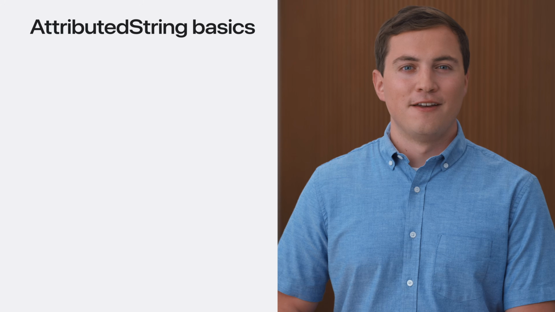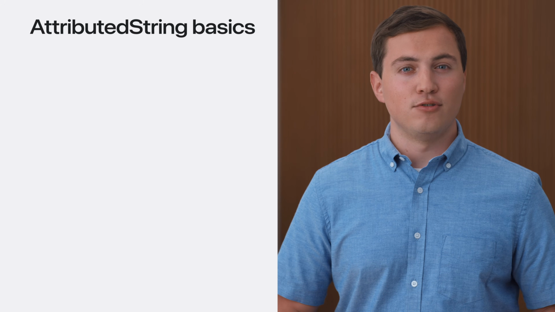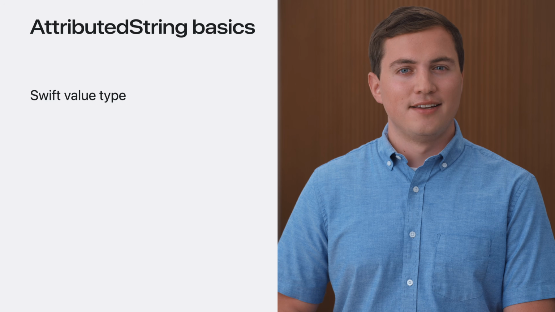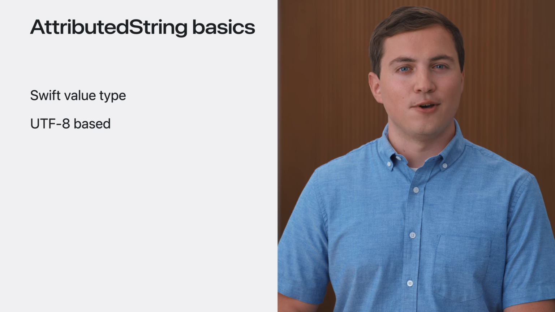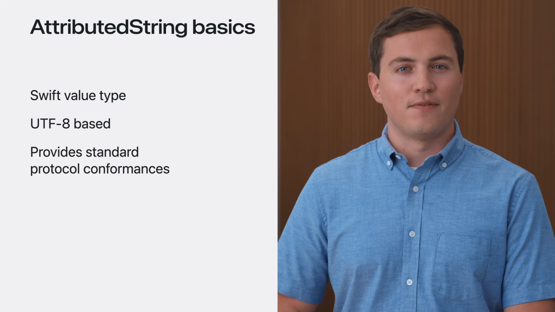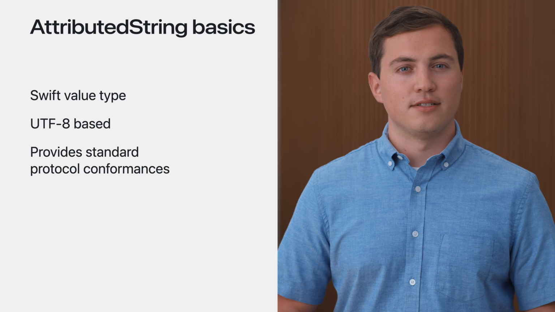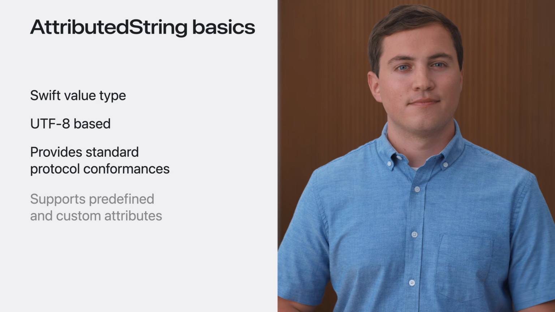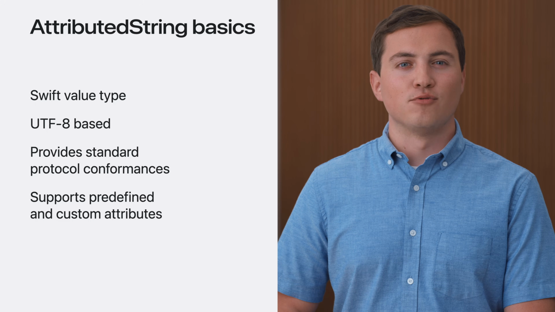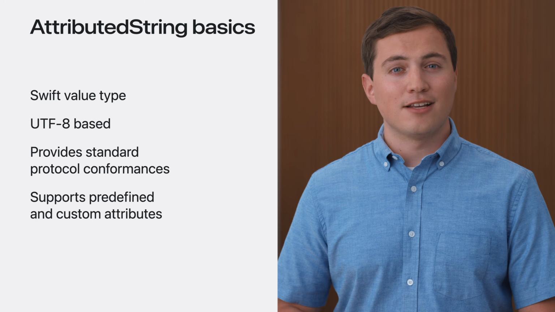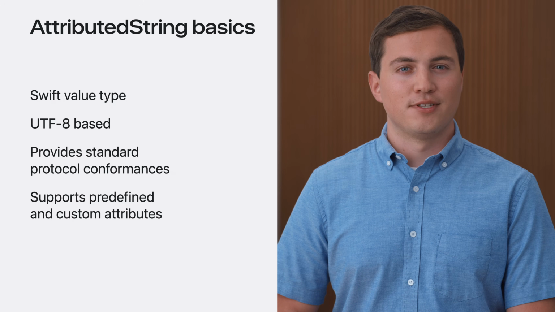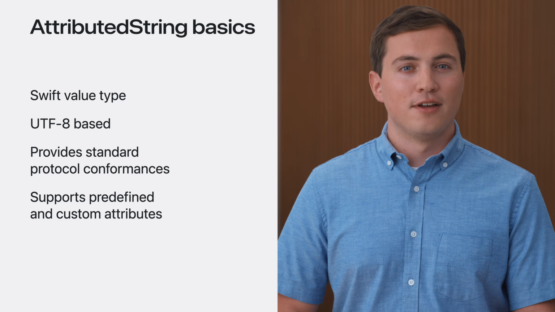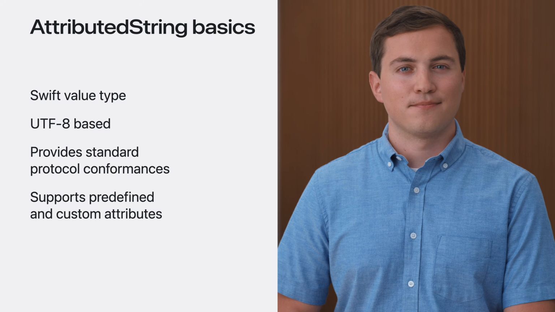The attributed string type fits right in alongside other Swift types you use throughout your apps. It's a value type, and just like string from the standard library, it stores its contents using the UTF-8 encoding. Attributed string also provides conformances to many common Swift protocols, such as Equatable, Hashable, Codable, and Sendable. The Apple SDKs ship with a variety of predefined attributes, like those Max shared earlier, grouped into attribute scopes. Attributed string also supports custom attributes that you define in your app for styling personalized to your UI.